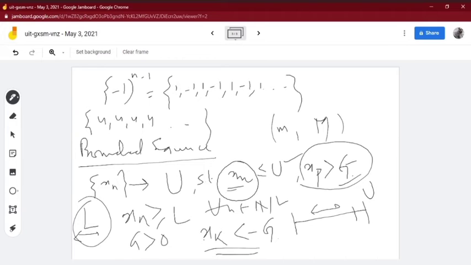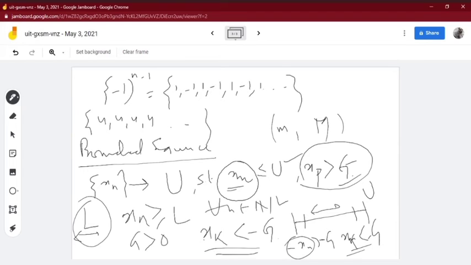Okay, and if it is unbounded, then you will get some g over here, which is less than at least one member of the sequence, and g you will get somewhere over here where xn is greater than g, or xk is, if I write minus, then you'll get xn. So minus xn means, okay, let us suppose that this is some xk which is less than minus c. Is that clear? So this is the definition of upper bound and lower bound.